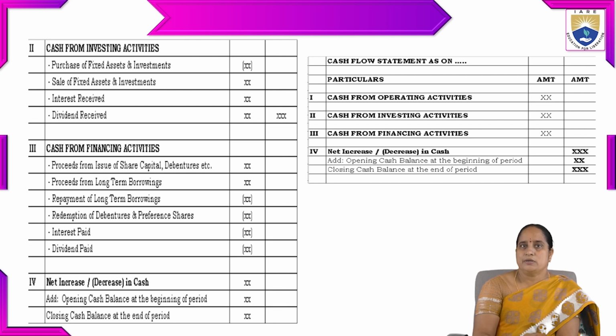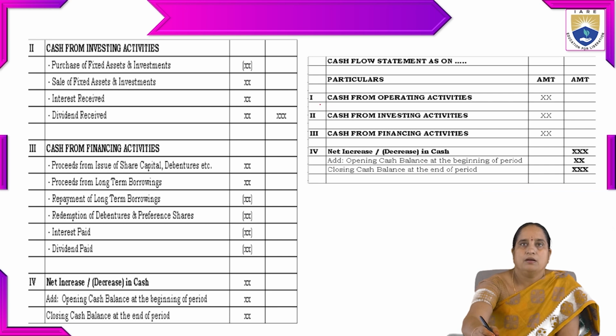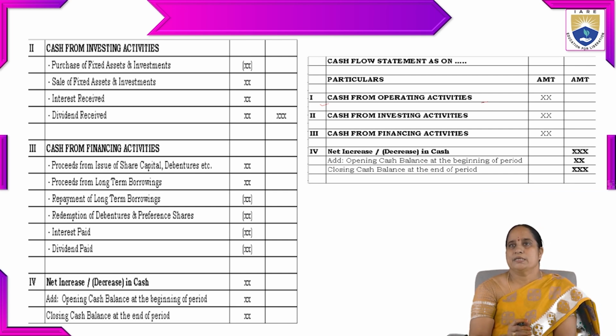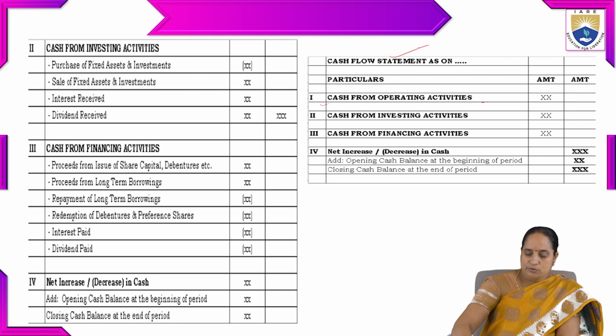What is the net increase or net decrease in cash? That should be found out, and from that we have to add the opening balance at the beginning of the period to get the closing balance at the end of the period. Then all the things we used to include here: the cash from operating activities, cash from investing activities, cash from financing activities, and the net increase or decrease in cash by adding opening and closing balance. So that is how we prepare a cash flow statement as of a particular date.